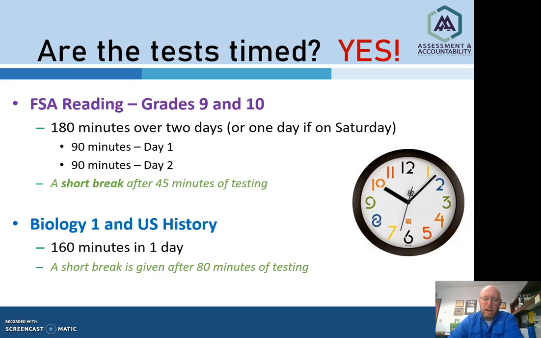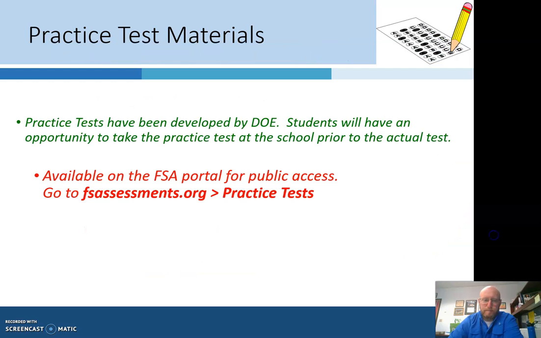Biology and U.S. History are both 160-minute tests. A short break is given after 80 minutes of testing, and if your student is done after 80 minutes, they may leave and be dismissed from testing if they are finished.